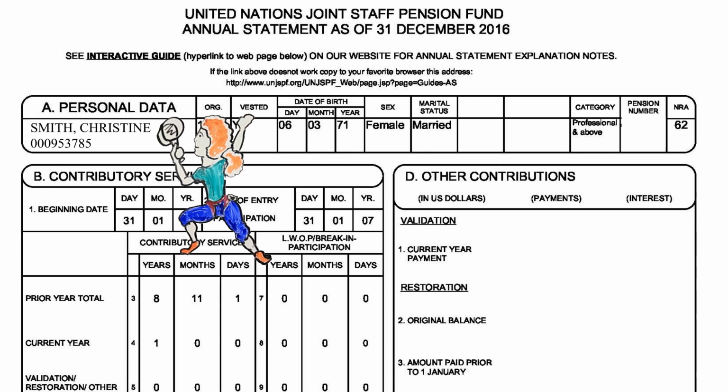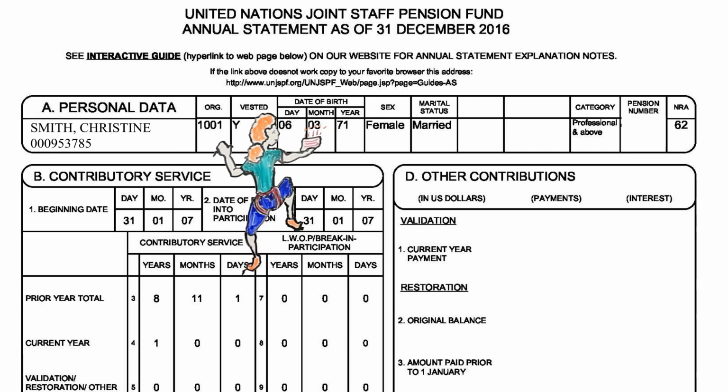Check carefully and make sure this information is accurate to safeguard your benefit. Look at your name. Is it spelled just like it appears on your birth certificate and/or national identification document or passport? Just under your name is your UID. This is your permanent 9-digit unique identification number for your pension fund account. Vested? Yes or no? Have you contributed to the fund for at least 5 years? Check unjspf.org for more information on vesting of pension rights and what this means.